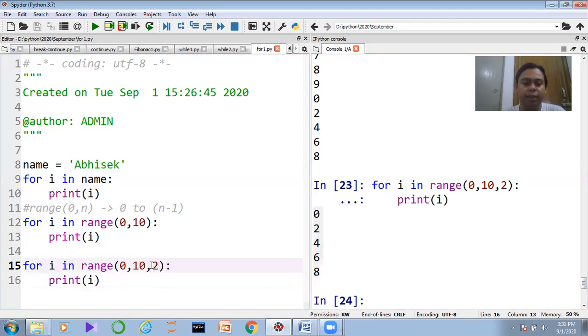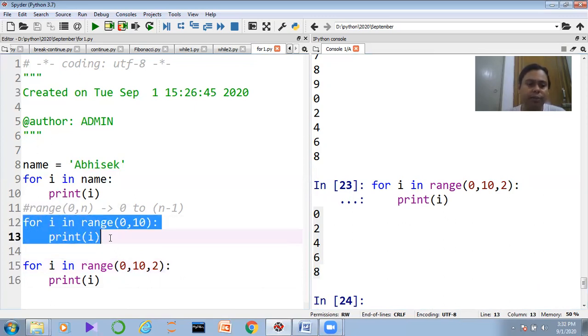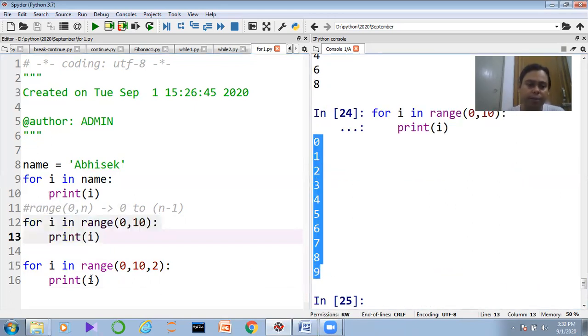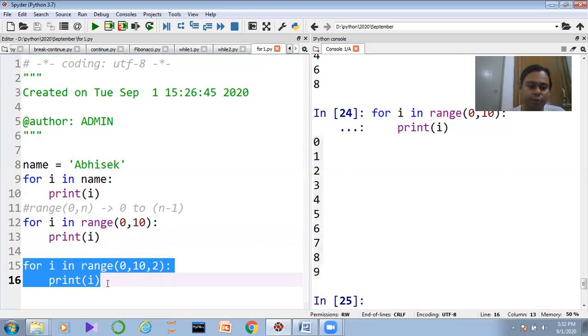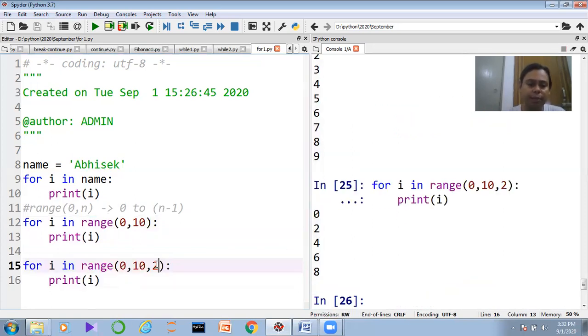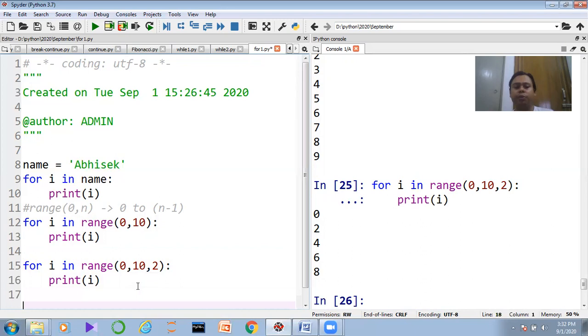Why? Because I am providing the third number parameter. With the third number parameter, we are increasing the gap. See, here I don't have the third number parameter, so the default gap is 1. If I execute the code, I get the default gap. But here, if I execute the code, what would happen? I got 0, 2, 4, 6, 8, because here I am providing this gap. So that is basically the basic story of the for loop, guys.